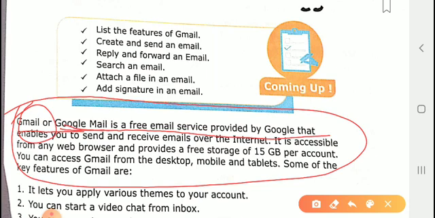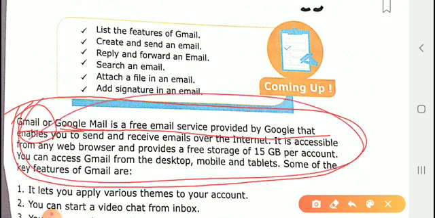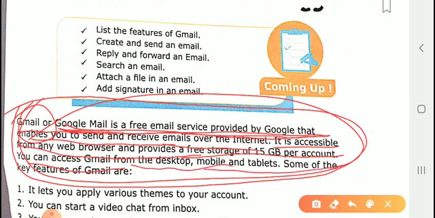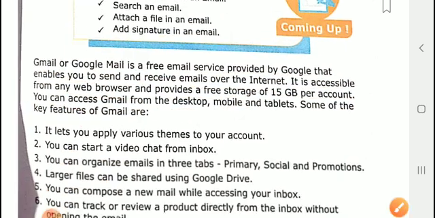Okay, there is one particular thing we have to discuss here. What is mail? Mail is Gmail. Here it is given: Gmail is a free service provided by Google that enables you to send and receive email over the internet. It is accessible from any web browser, and the free storage given is 15 GB. You can access it from desktop, mobile and tablets. Okay, like that we can discuss. Next thing comes in this chapter.